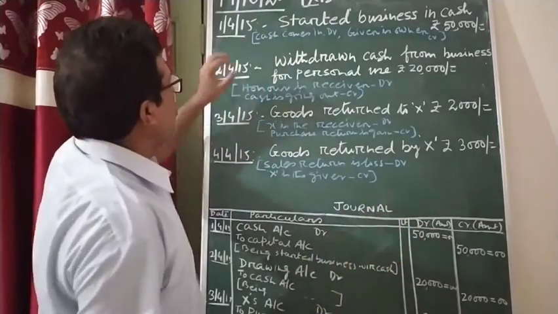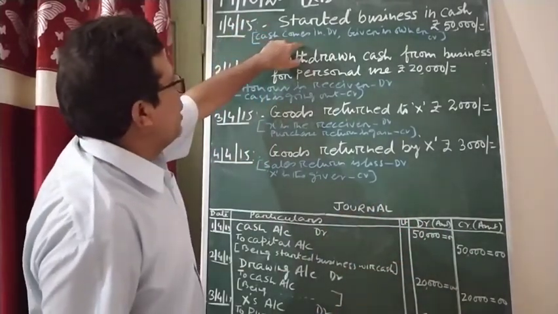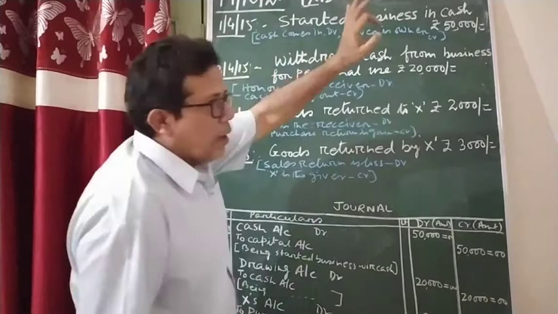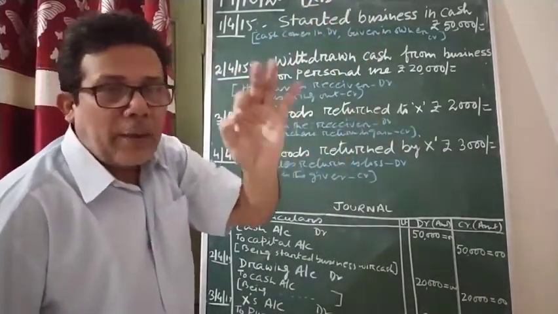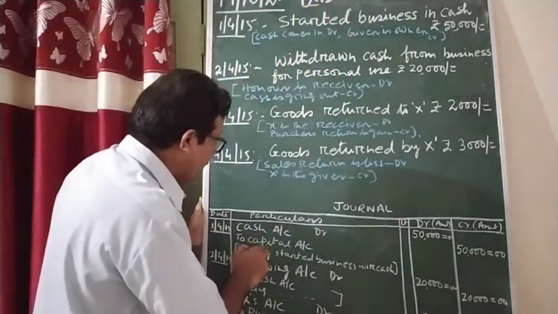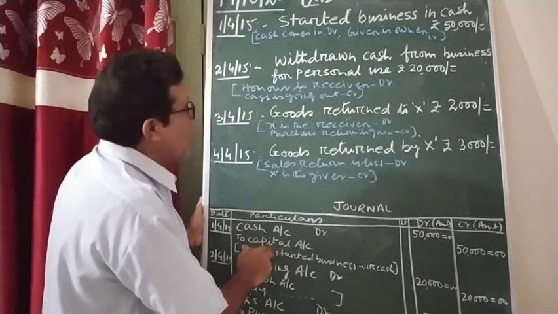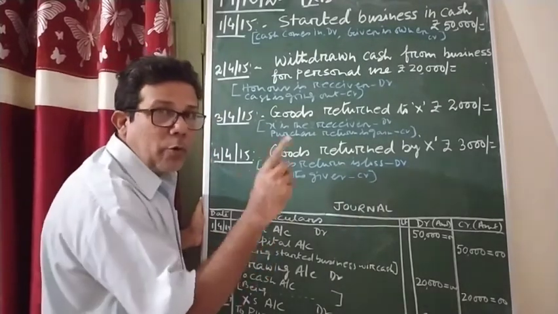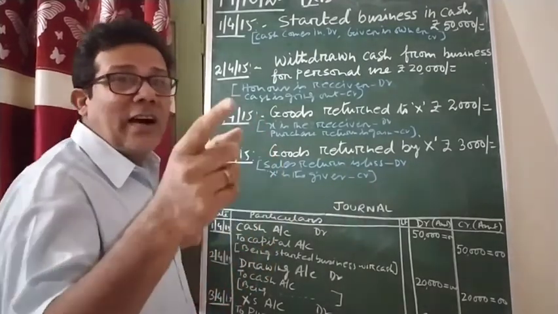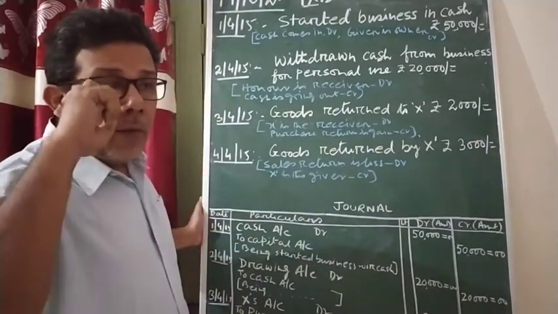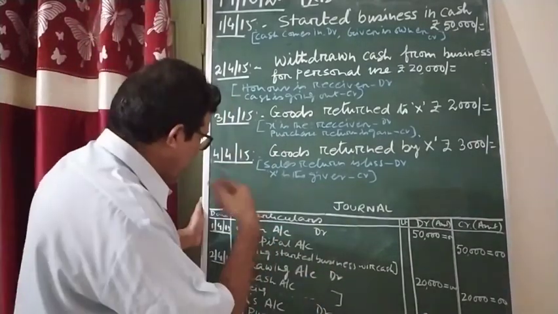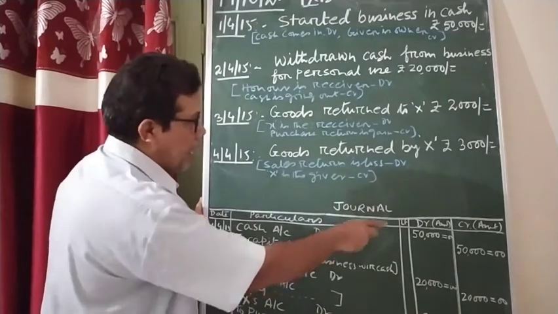I hope it is clear to you. Cash is coming, that is why debit. Giver is owner. When the owner is giving any cash to the business, that is called capital. So here that is why I am using the word capital. When the owner gives, we do not write "owner gives". You are supposed to write the word. That is the term I told you. Terminology in accounts: if owners give anything, that is called capital. So capital account, beta.